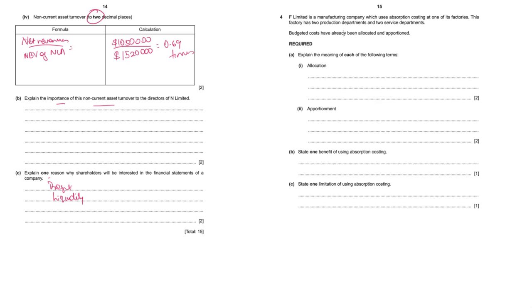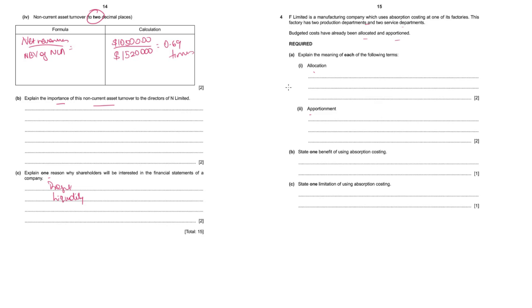Question number 4. F Limited is a manufacturing company which uses absorption costing at one of its factories. The factory has 2 production departments and 2 service departments. Budgeted costs have been allocated and apportioned. What do you mean by the term allocation and apportionment? Allocation you do for overheads that can be identified with a particular cost center.